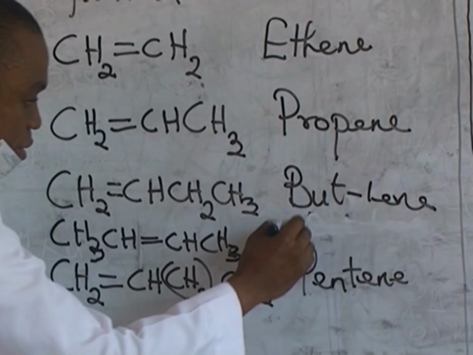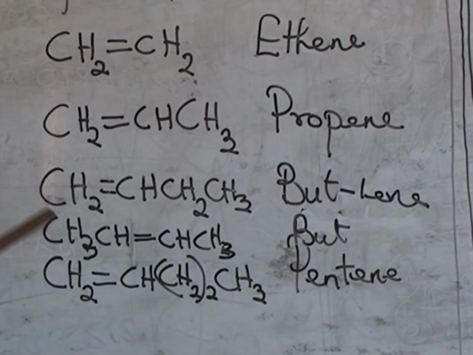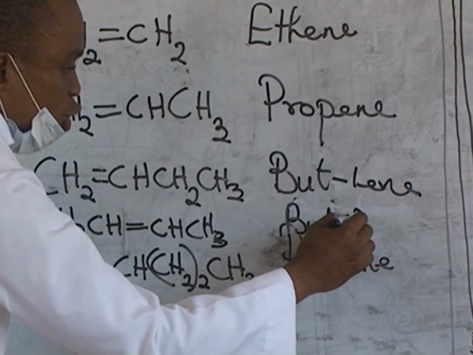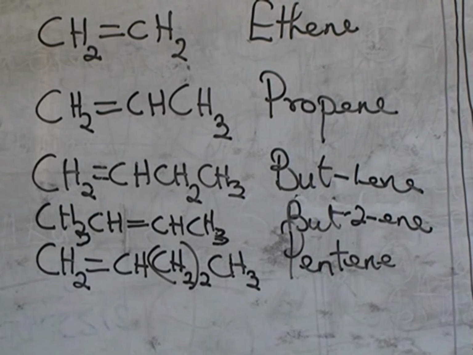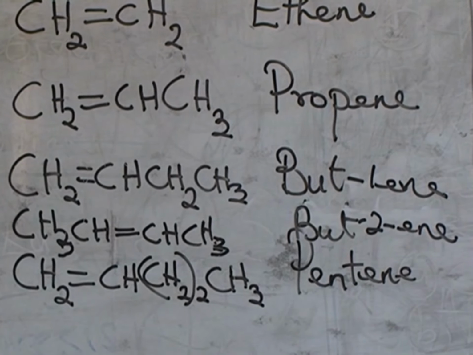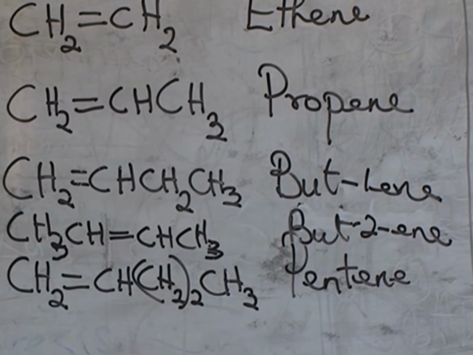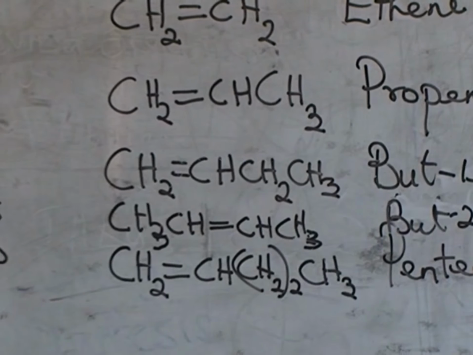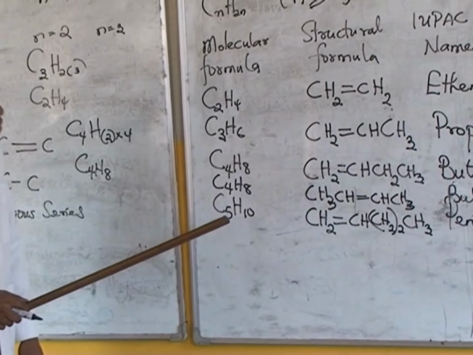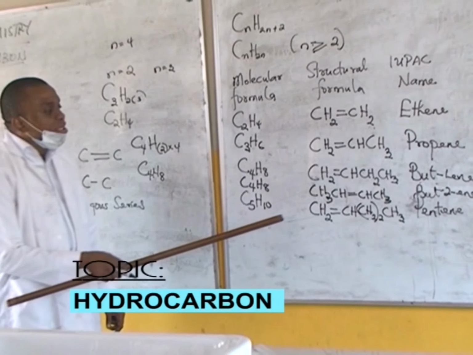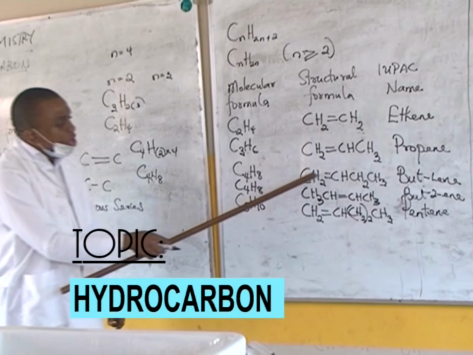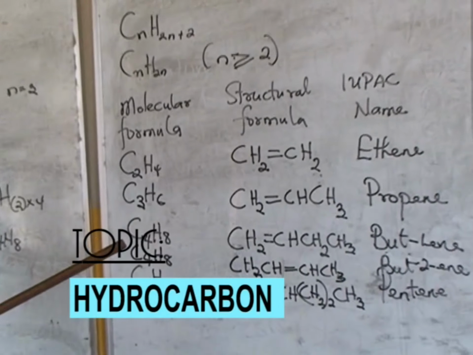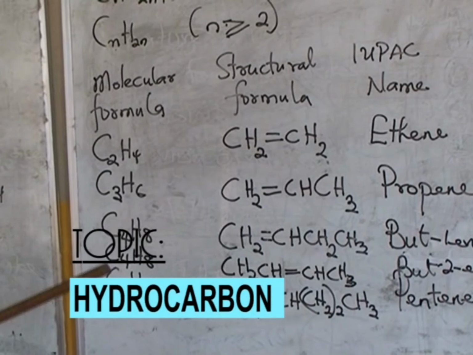The name here is but-2-ene, the double bond is after the second carbon atom. And so organic compounds exhibit isomerism. You could have two different compounds. They have two different structures, but their molecular formulas are the same. And so, likewise, pentene also exhibits its own isomerism. It has its own isomers. Now, when we have two compounds that have different structural formula and same molecular formula, we call them isomers. And we call that phenomenon isomerism.